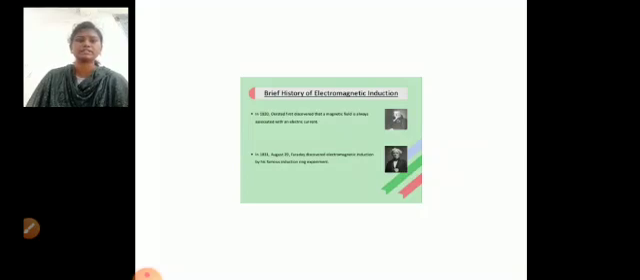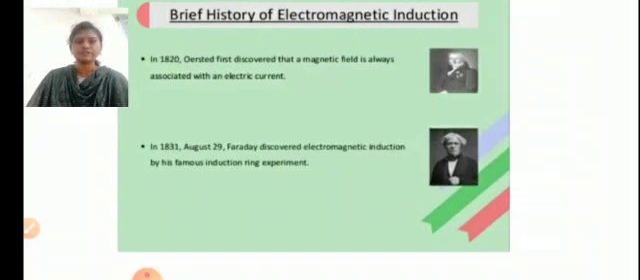Electromagnetic induction history. In 1820, Oersted first discovered that a magnetic field is always associated with an electric current. In 1831, Faraday discovered electromagnetic induction by his famous induction ring experiment. We know what is meant by electromagnetism: it deals with the electric field and magnetic field and the interactions between them.